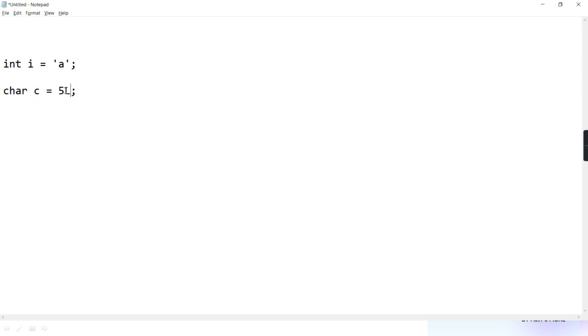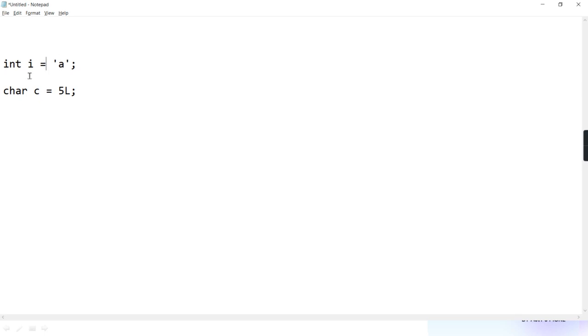Is it going to give an error? Don't assume some hand is going to come out of your laptop and give you a slap. Nothing like that. What is going to happen? An error. It will give possible lossy conversion, and then it will say found long but required char. Why here an error? Because here the situation of narrowing is coming, and narrowing Java doesn't do automatically. Here why no problem?